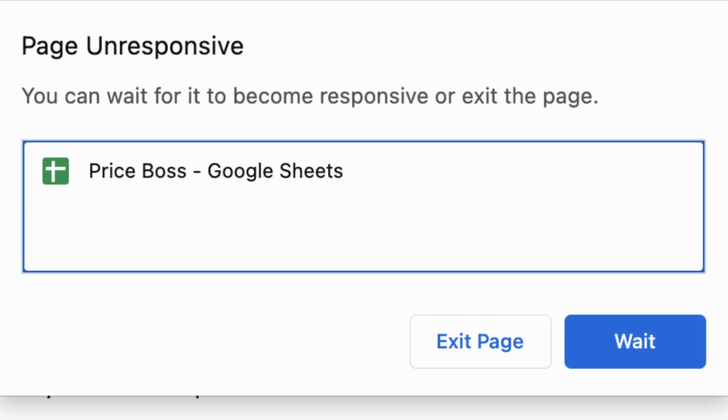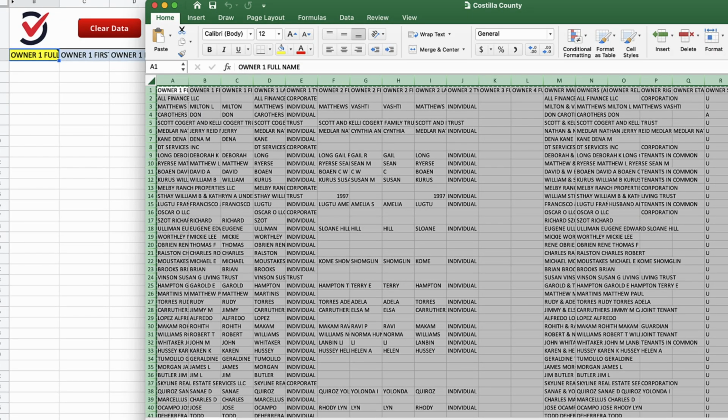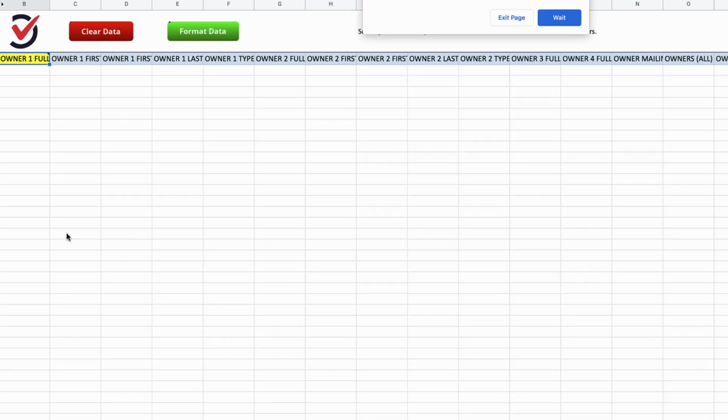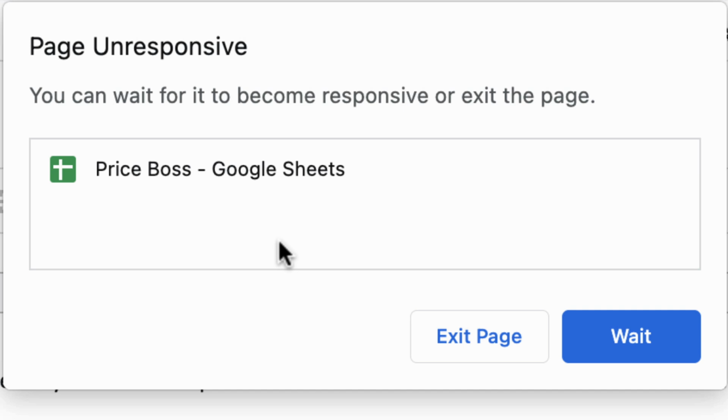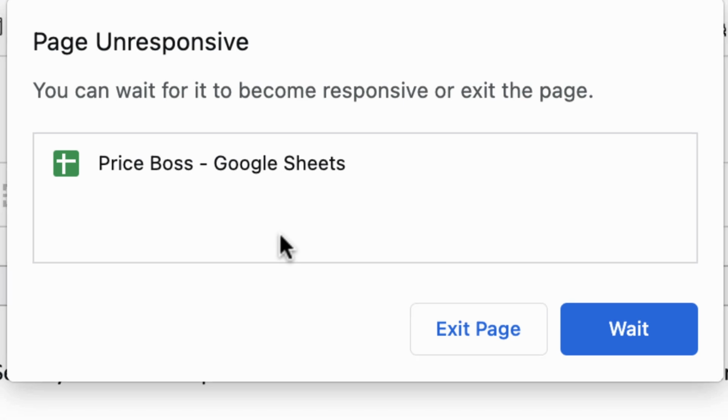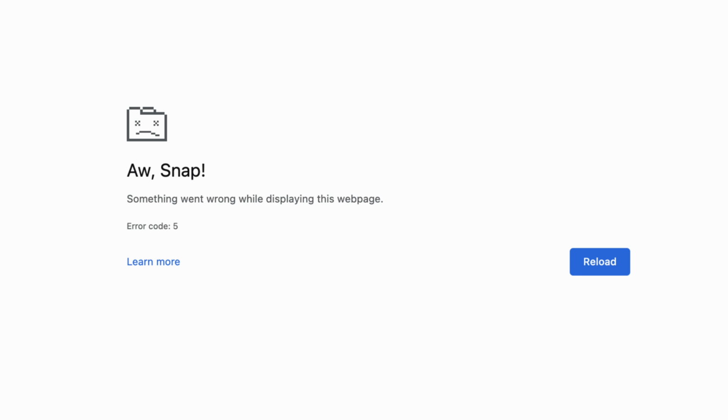I've actually already edited them out of this video, but something I'm finding is that when I try to copy the list from this file, which came directly from DataTree and it's a CSV file, I don't know what the deal is, but it looks like there is a ton of data. I don't know if maybe some of it is hidden data or something, but it's this massive bloated amount of data that keeps causing this issue with PriceBoss where it says the page is unresponsive. So look, this eventually happens. Basically, the thing just breaks.